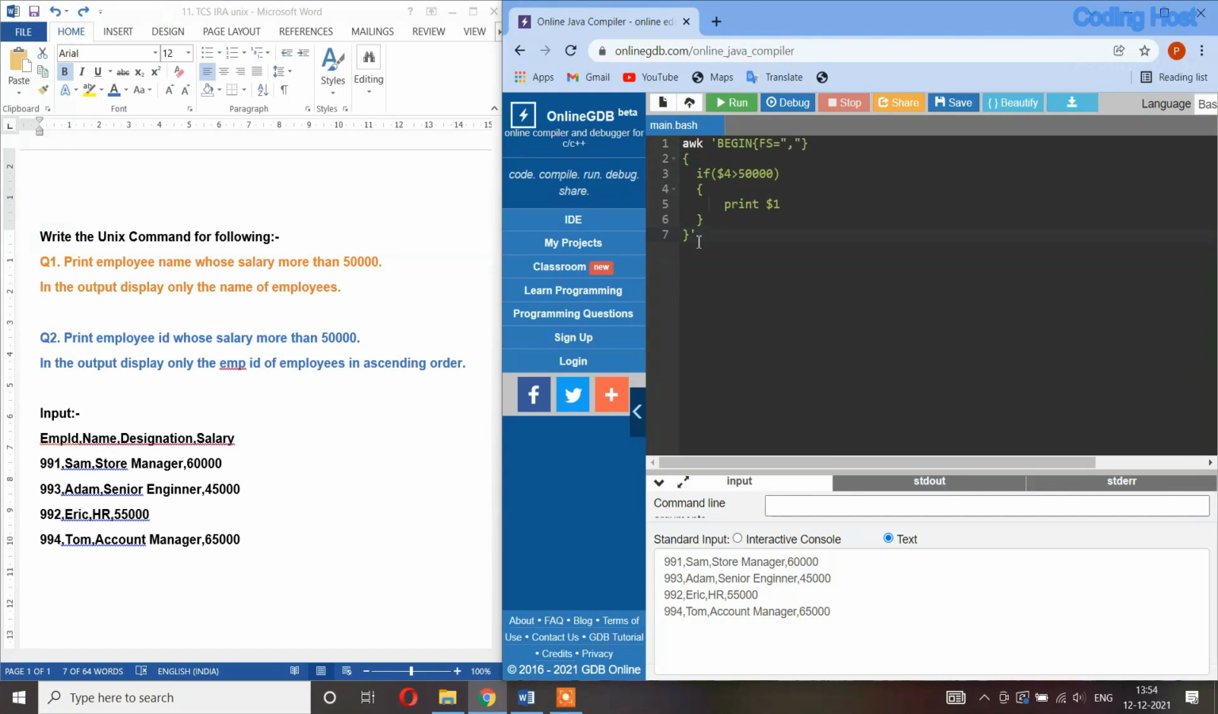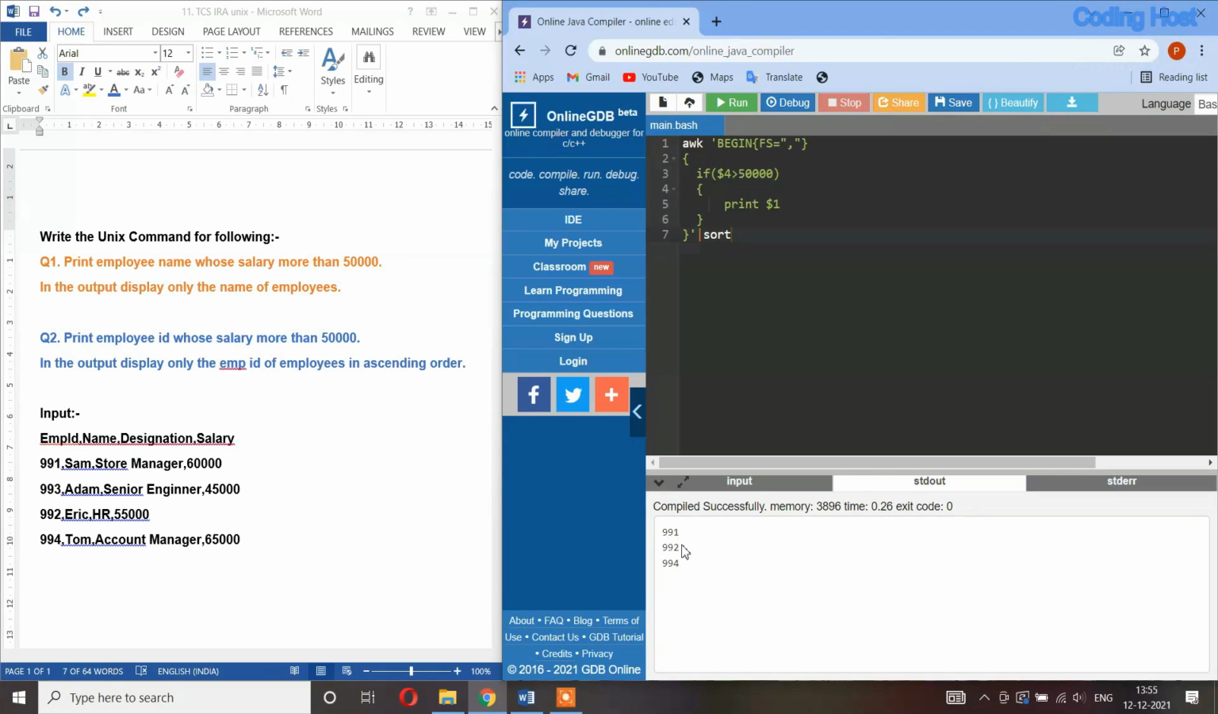After the closing single quote I will use the pipe symbol, and then I will write sort, and let's run this program. In the output we are getting 991, 992 and 994, whose salary is more than 50,000, and they are printed in ascending order.